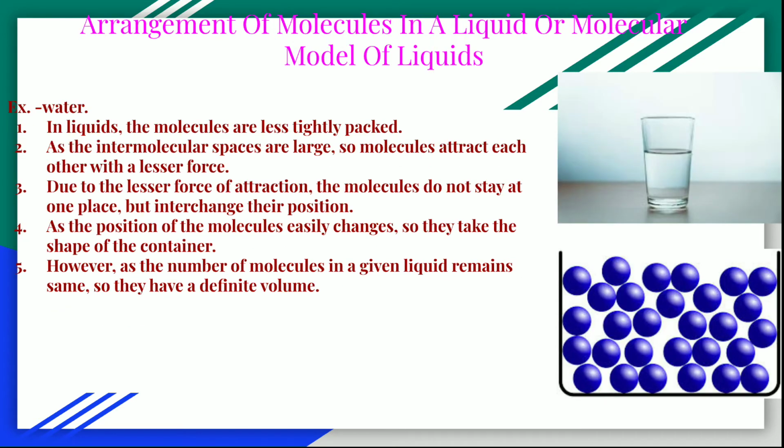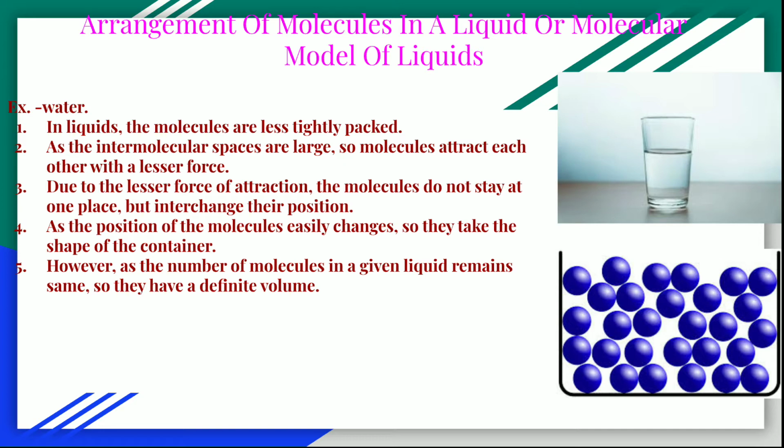Then we come to the arrangement of the molecules in a liquid, or the molecular model of liquids. See, for example, water. In liquids, the molecules are less tightly packed, and so their intermolecular spaces are large and their intermolecular force is less as compared to the solids.